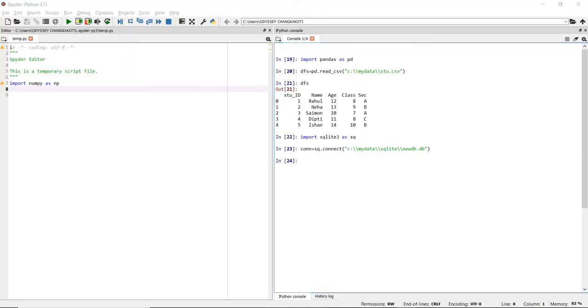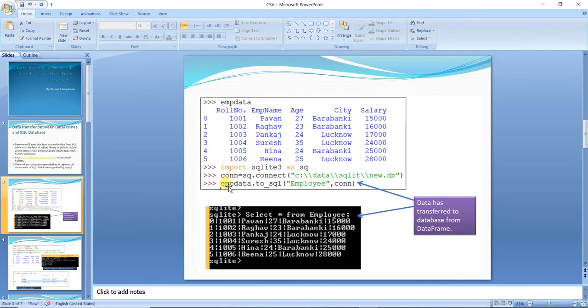Now the next step, we have to write the name of the data frame dot to_sql, meaning the data frame will be converted to SQL.